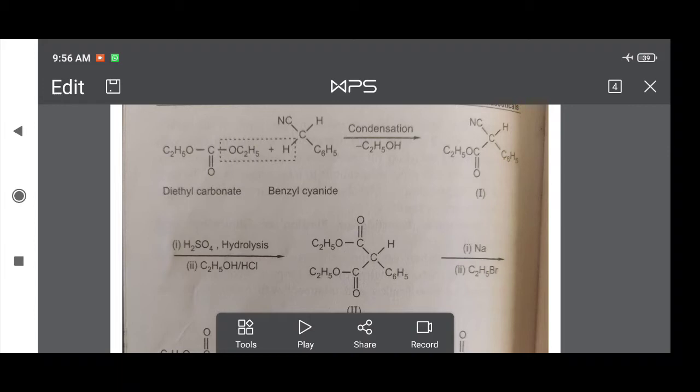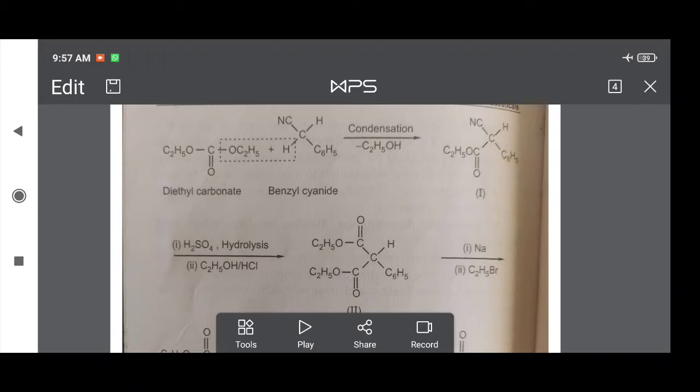Then this compound first reacts with H2SO4 for hydrolysis. Here the cyanide group undergoes hydrolysis, and for hydrolysis two water molecules are required. CN is converted to COOH. This is the first step. In the second step, this COOH reacts with C2H5OH, ethanol.